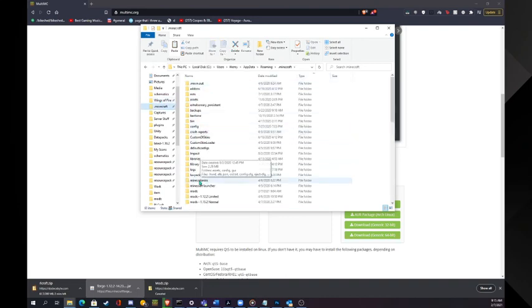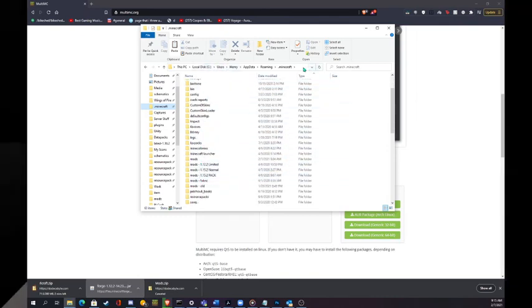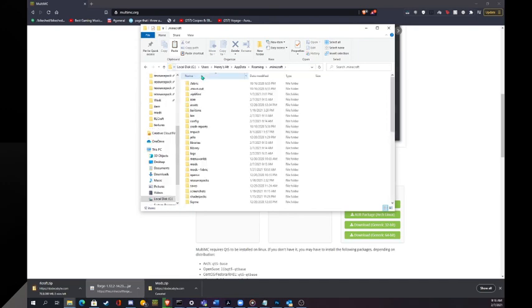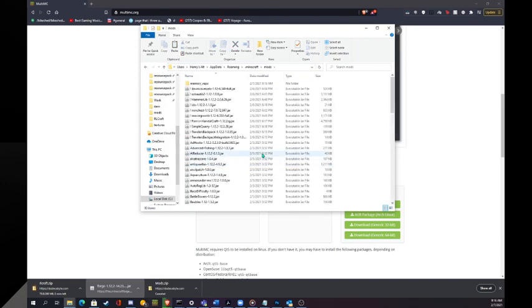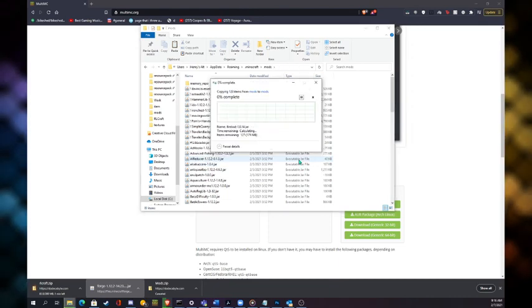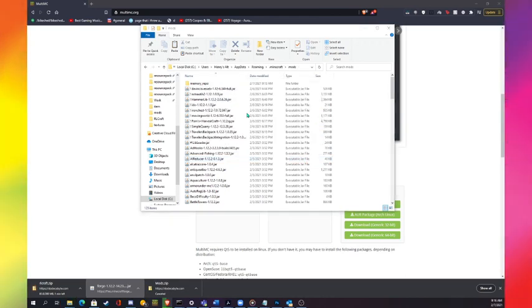Minecraft, and then mods. But first of all, this will be changed. And then mods, and then paste. And moving 128 items, and it will move some of them, and then it will just do whatever. Skip these files, and then it'll be done.